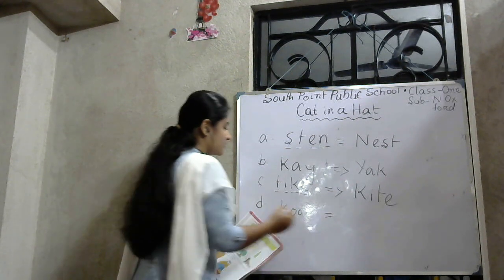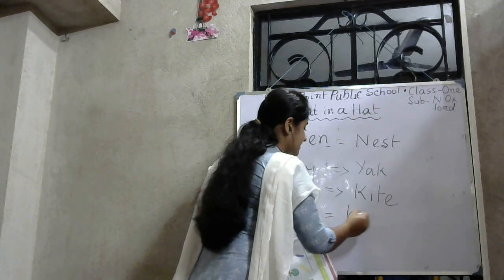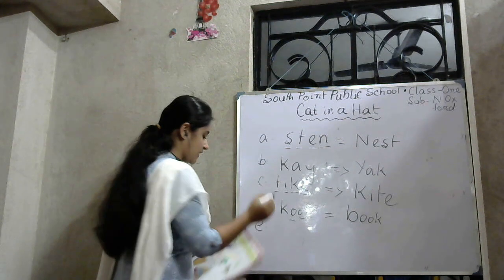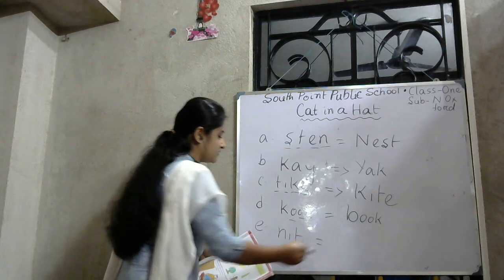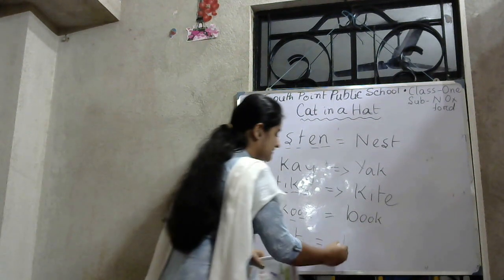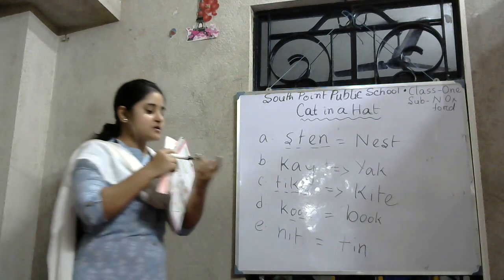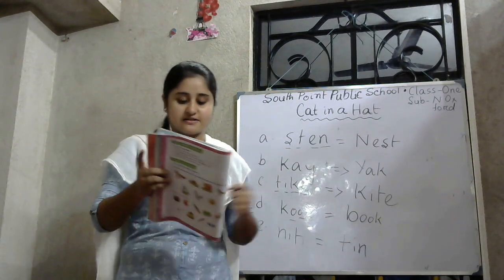K-O-O-B. B-O-O-K. Book. Now number E. N-I-T. Arrange the letters. T-I-N. Tin. Okay. So you have to make words with these jumbled letters.